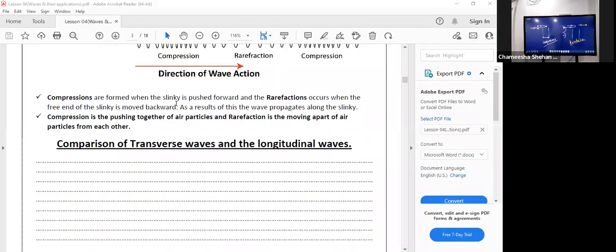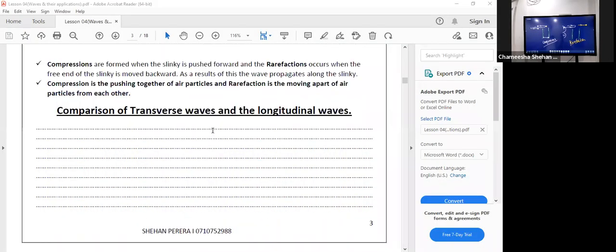Right. So we have to summarize this. Compressions are formed when the slinky is pushed forward, and the rarefactions occur when the free end of the slinky is moved backward. As a result of this wave propagation along the slinky, compression is the pushing together of air particles, and the rarefaction is the moving apart of air particles.